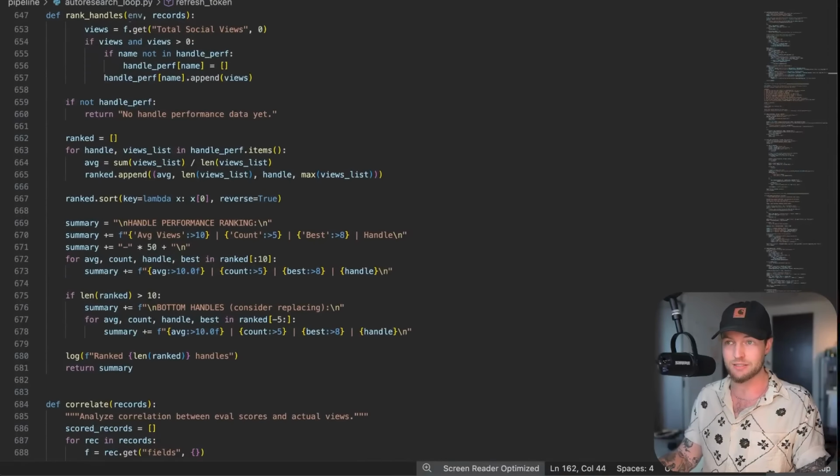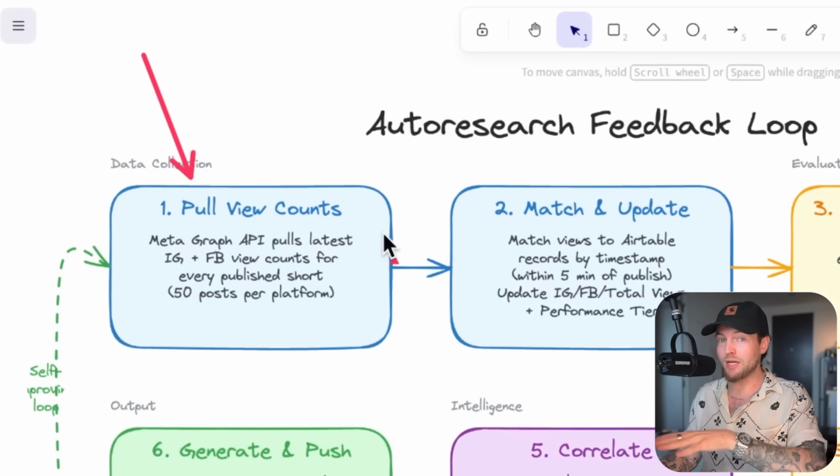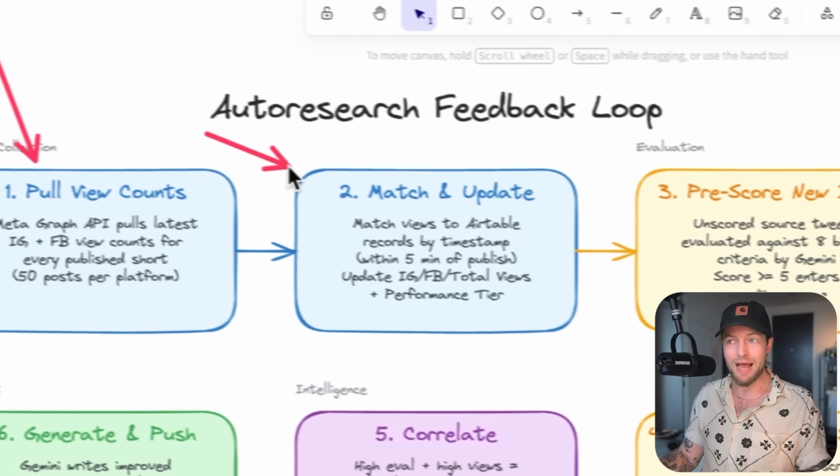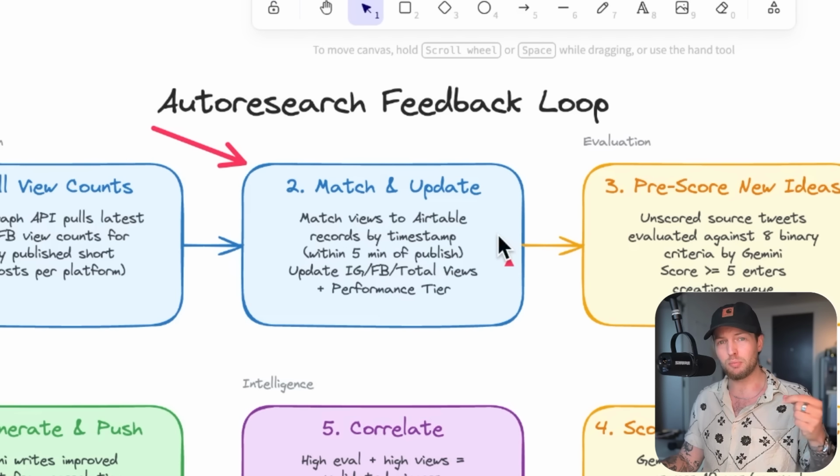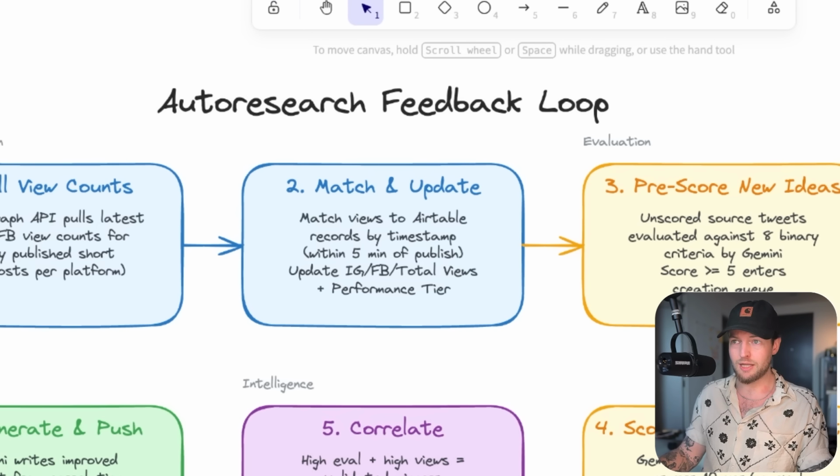This is really important because every morning, maybe we got views, maybe we didn't. Then we match an update with views to our Airtable. This is kind of our production system. It looks like this right now. And this is essentially where we make all the videos. And here is where the videos are stored as well.